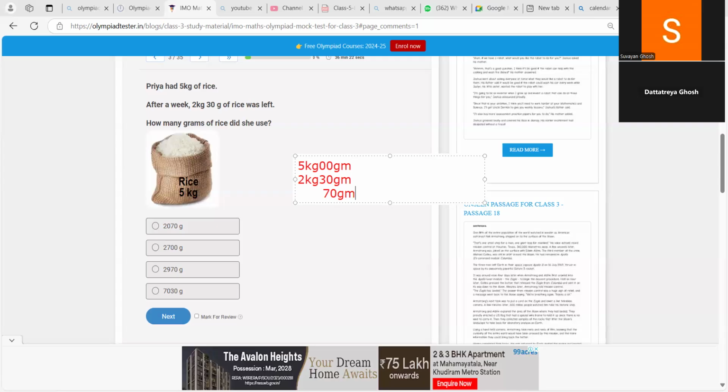7. No, 5 will become what? Not 7. What will 5 become? You have taken 1 from 5 to make that 10. So what will 5 become? It's a simple subtraction, beta. You have made it 10 to subtract 10 and 3 and made it 7. So you have taken 1 from 5 to make it 10. So what will 5 become?